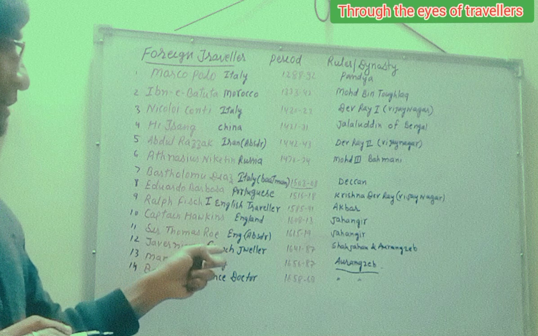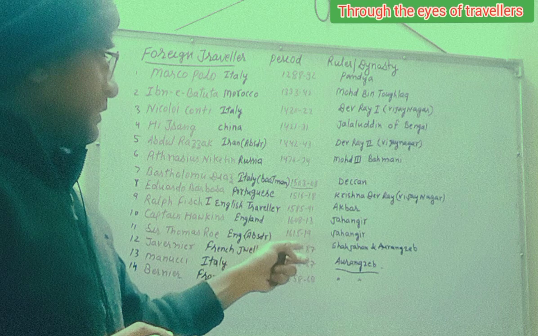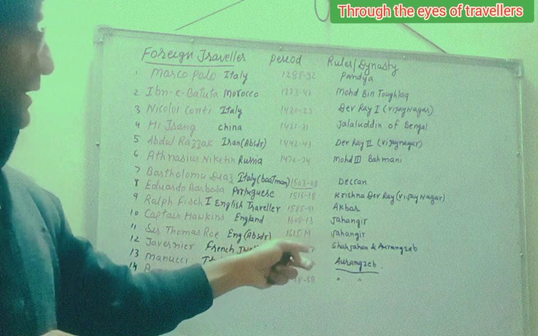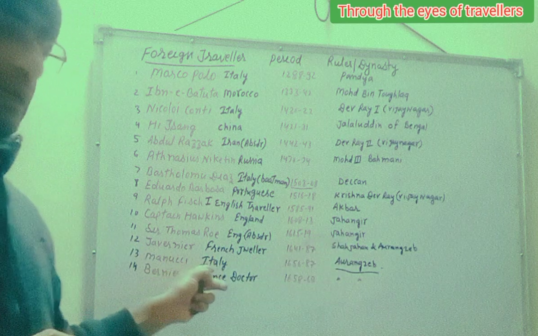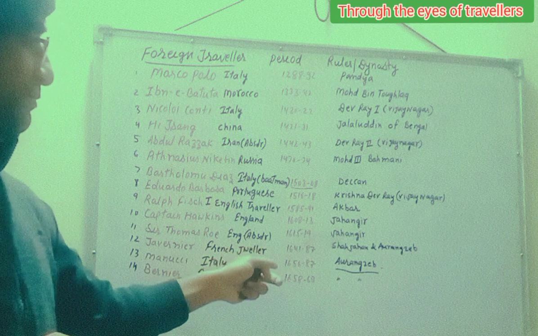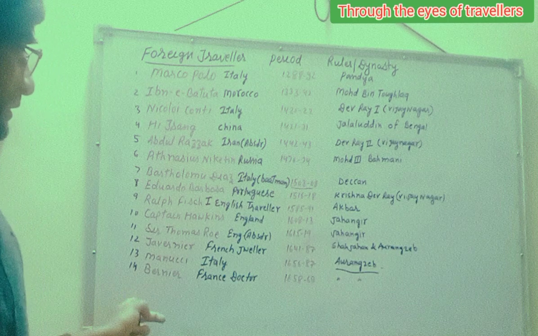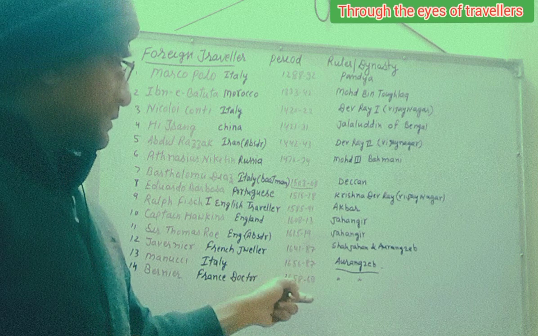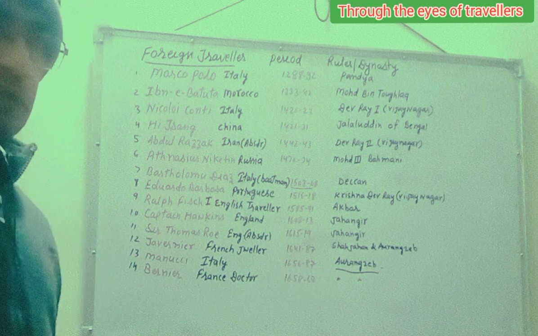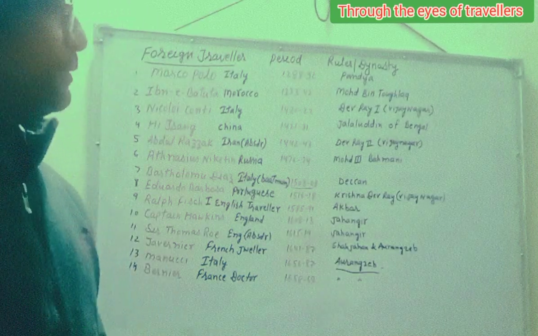Next is Tavernier. He was a French traveler, and he came to India 1641 to 1687, in the Mughal dynasty, Shah Jahan and Aurangzeb. And Manucci, he came from Italy, and he came to India 1656 to 1687, in the time of Aurangzeb. Bernier came from France as a doctor. He came to India in 1658 to 1668, in the same period of Aurangzeb.